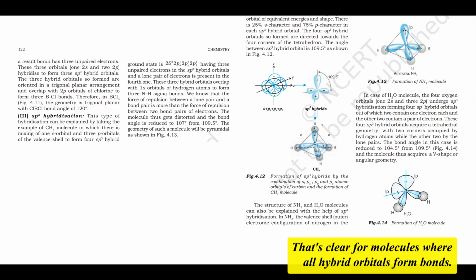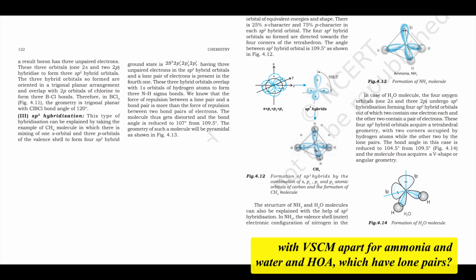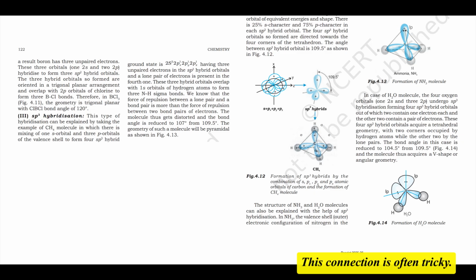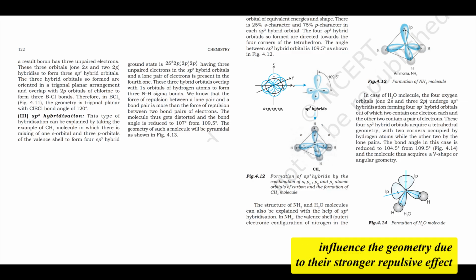That's clear for molecules where all hybrid orbitals form bonds. But how does sp3 hybridization explain the distorted shapes we saw with VSEPR for ammonia and water, which have lone pairs? This connection is often tricky. Excellent point, and this is where hybridization and VSEPR work together beautifully to explain reality. The key is that lone pairs also occupy hybrid orbitals and influence the geometry due to their stronger repulsive effect as per VSEPR.